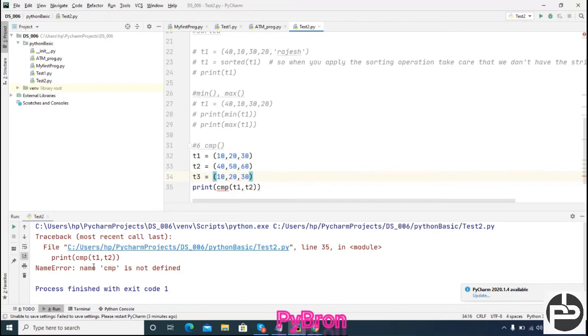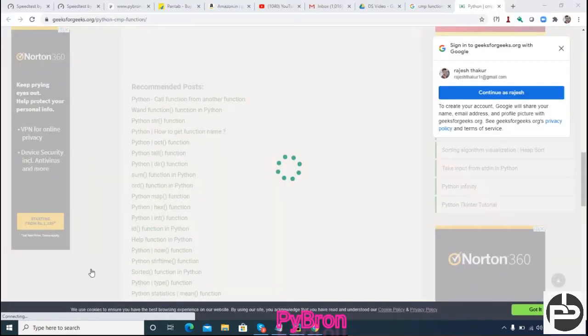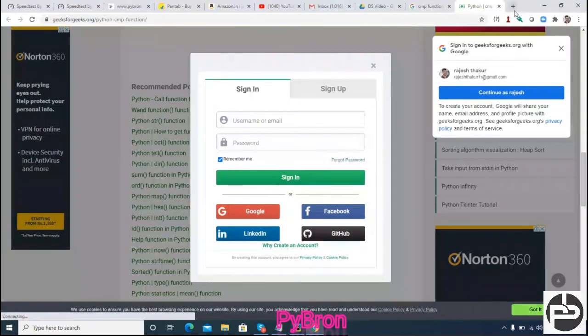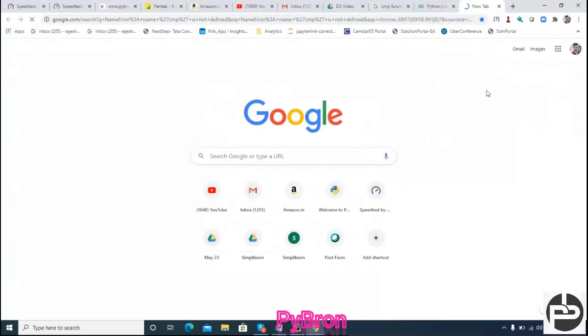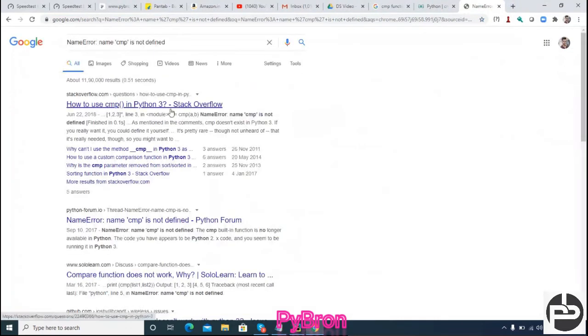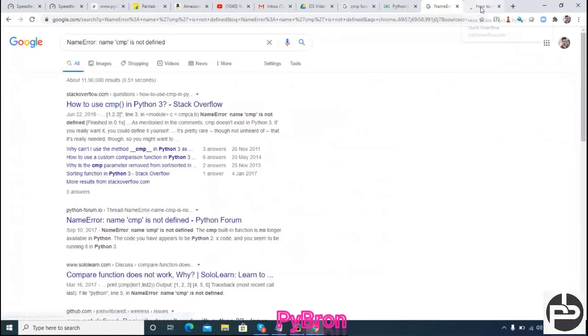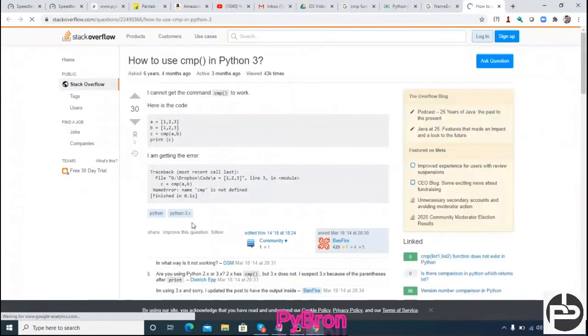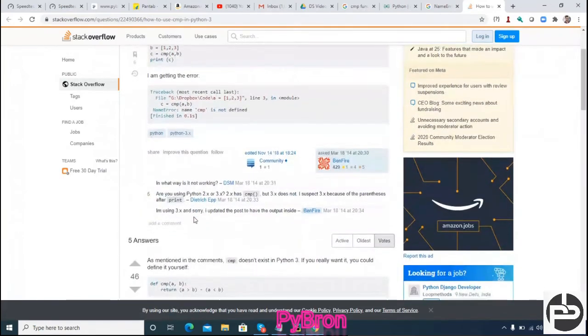CMP is not defined. Okay, one minute, guys, please. If you also face this kind of issue, then please Google it. Okay, yes, in Python 3 it is not available. So there is a separate package you have to import, I guess. Okay, so one minute.